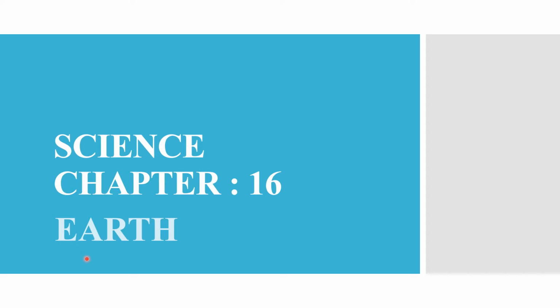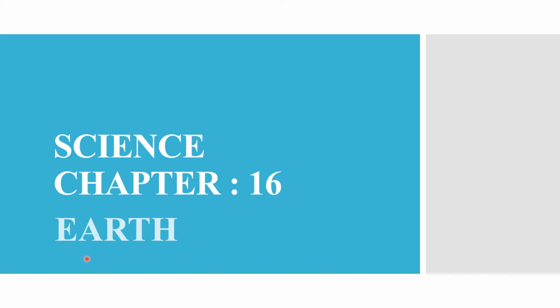Children, you all know the earth is the third planet in our solar system. It is the only known planet that has life on it. It has water, air and sunlight. And this helps the plants, animals and the human beings to live on it.